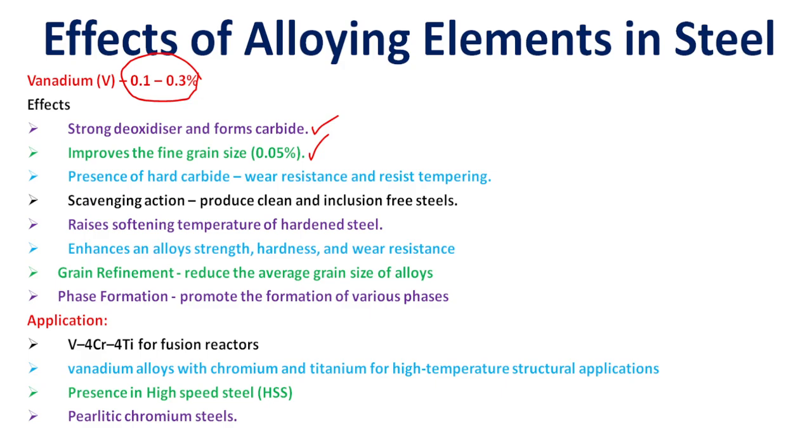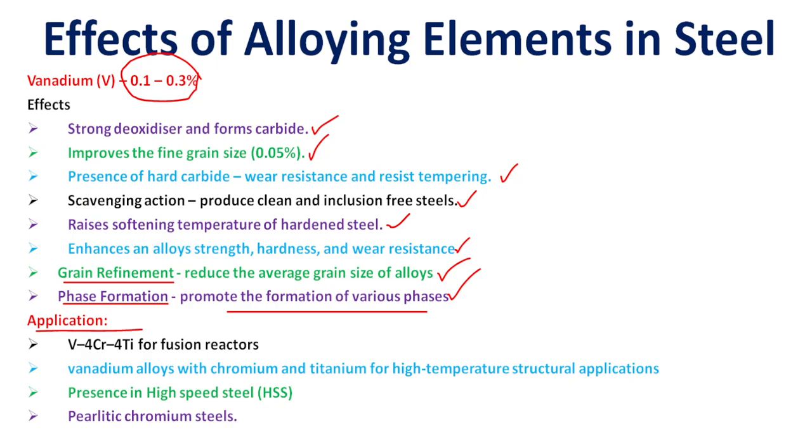The presence of hard carbides gives wear resistance and resists tempering. It scavenges to produce clean, inclusion-free steels, raises the softening temperature of hardened steel, and enhances alloy strength and hardness. It also gives grain refinement, reducing the average grain size of alloys, and promotes the formation of various phases. That is vanadium in steel material.